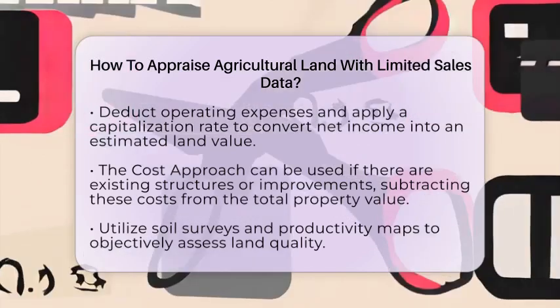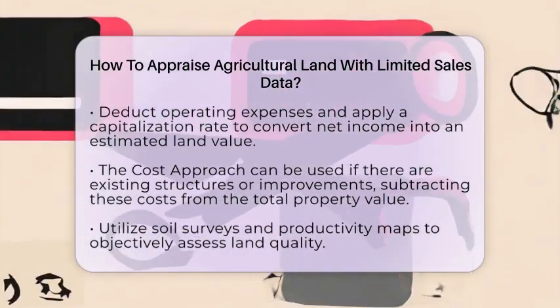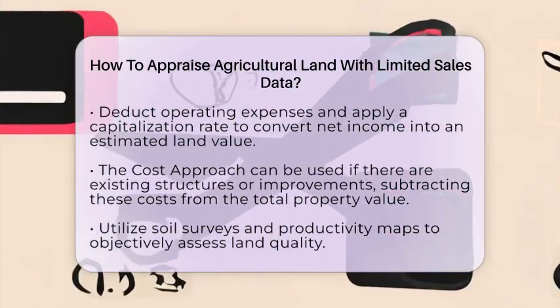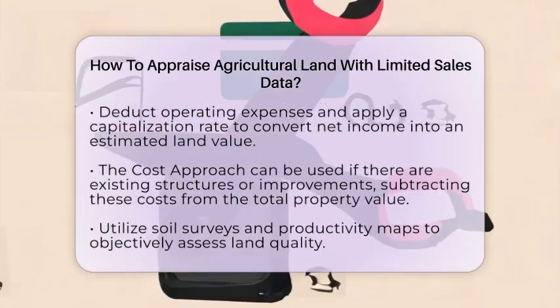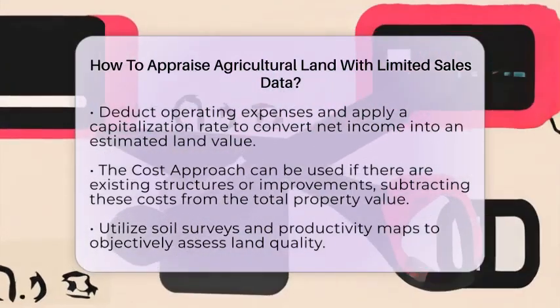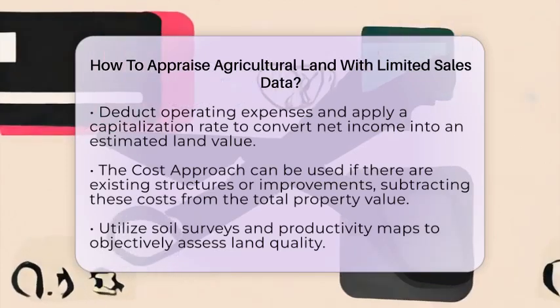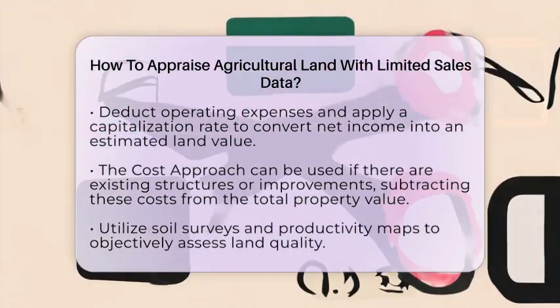Another option is the cost approach, which estimates land value by subtracting the costs of improvements or development from the total property value. This is less common for raw farmland but can be useful if there are existing structures or irrigation systems. Additional steps include using soil surveys and productivity maps to assess land quality objectively.